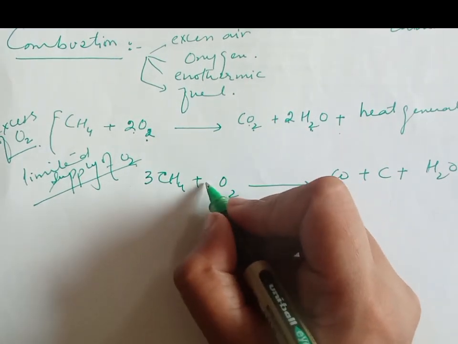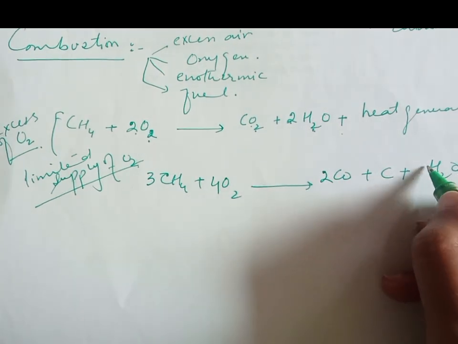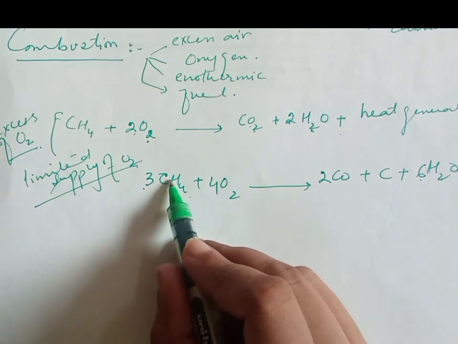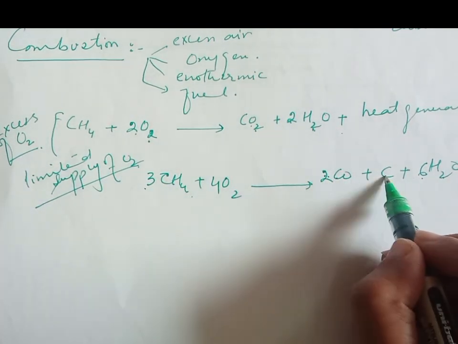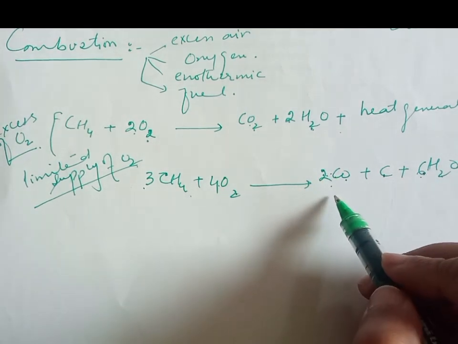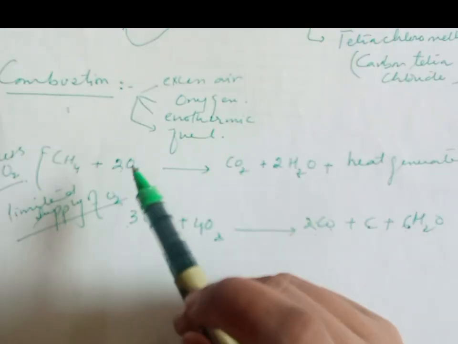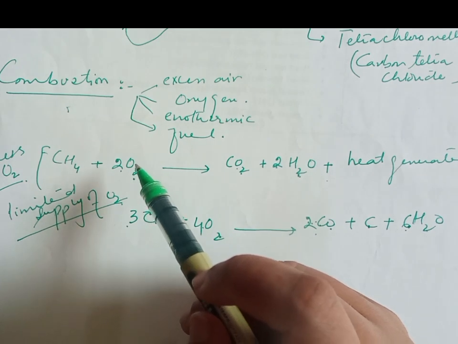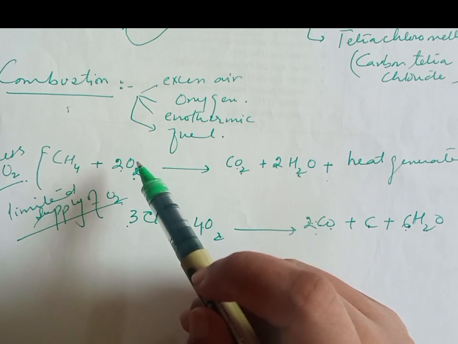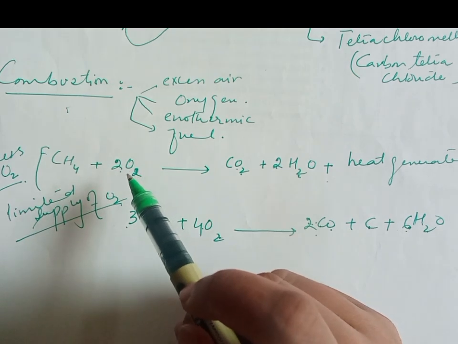3 and 4 is here, and then 2 will be here, and then 6 2s are 12, and 4 3s are 12, 3 carbons, 3 carbon, 4 2s are 8 oxygen, and 6, 7, 8 oxygen. So the equation balances. In this way, alkanes show the combustion reaction in the presence of excess air and oxygen and show exothermic reaction, and this reaction is used in the automobile combustion engines and different types of domestic heaters and cooking appliances. That is why we use alkane as a fuel.